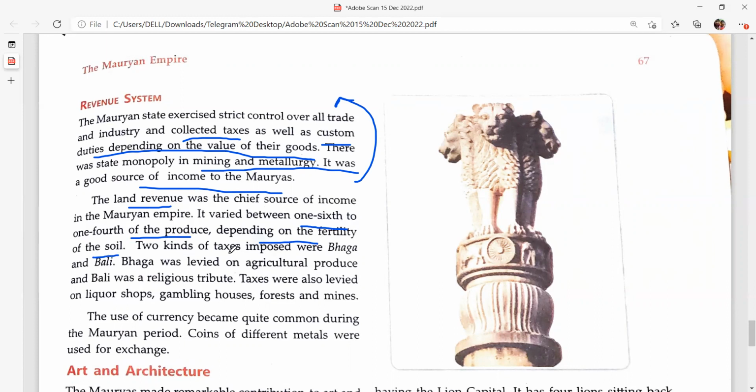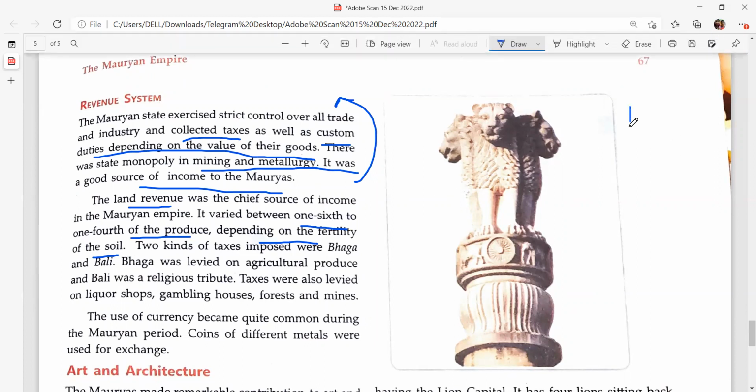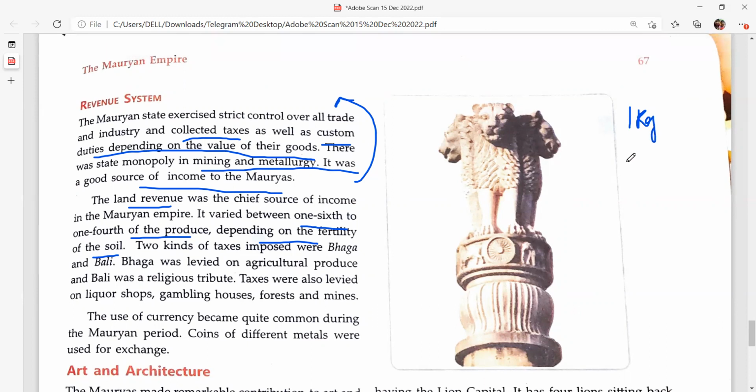The agricultural land, they are producing, suppose you are producing 1 kg of rice, means as tax you have to give 250 gram of rice to the king or to the state or to the kingdom. That is your land tax. So there were two kinds of tax, bhaga and bali.